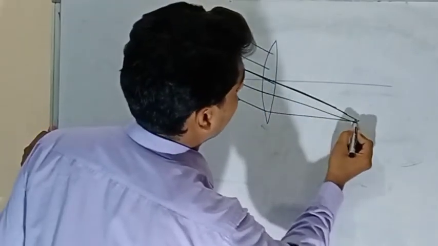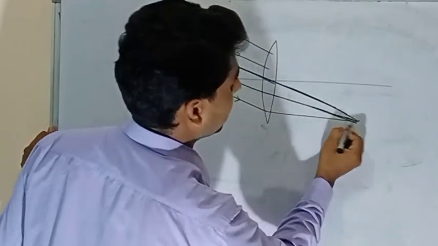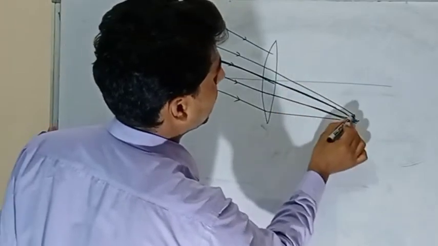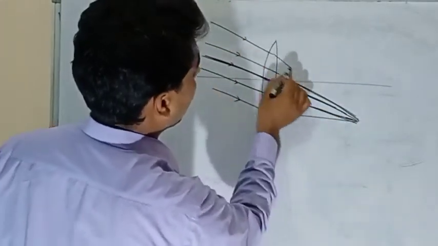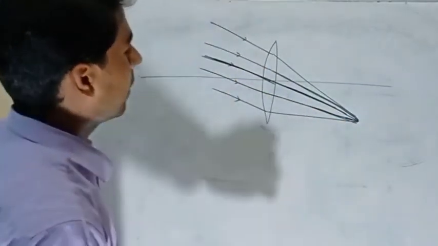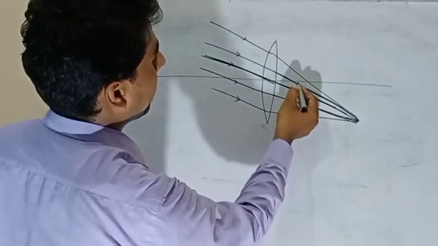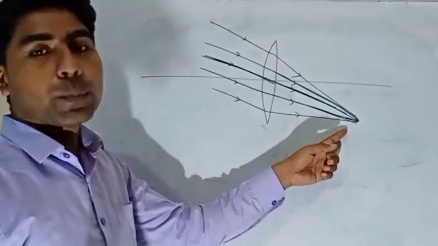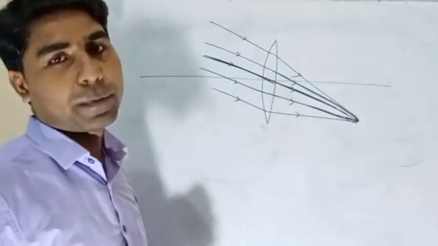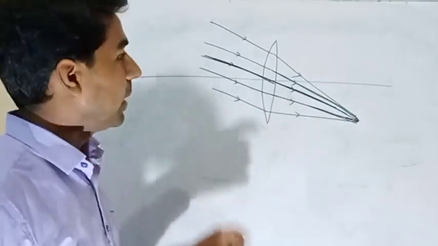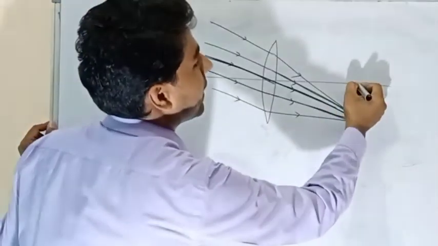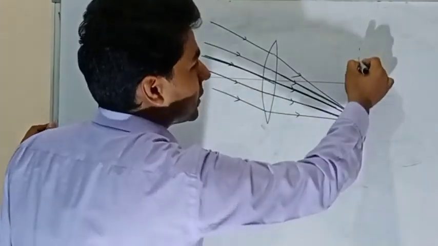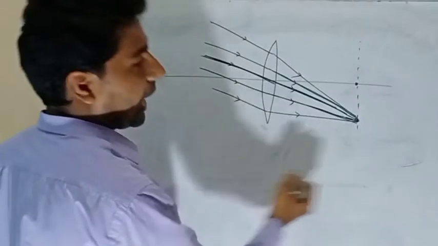It will go here, more precisely. Now you can see they are meeting at a point, but that point is not on the principal axis, it is in the line of the focus.